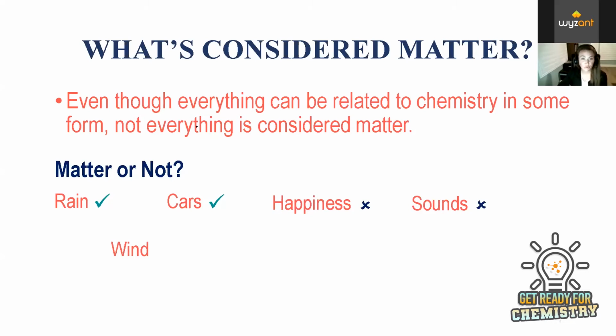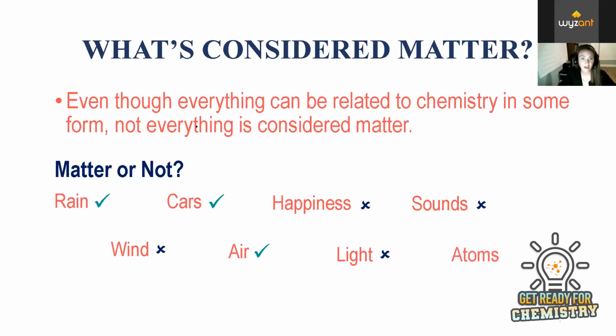Wind is the movement of air particles. So we consider air to be matter, but not necessarily the movement of matter. So we would consider wind to not be matter. And then air, like I said, air is considered matter. Air is made up of several different gases, one of them being oxygen. So we consider this to be matter. And then light is another form of energy. So we do not consider light to be matter.